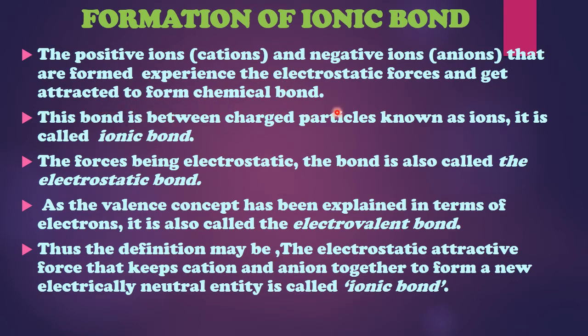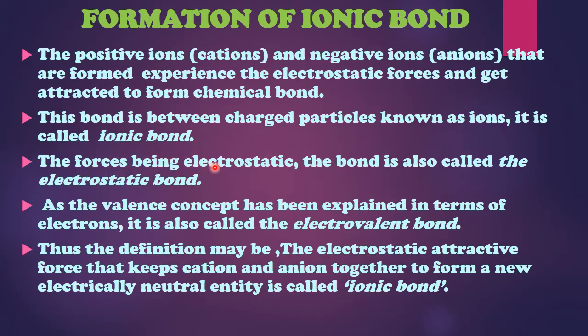So after loss and gain of electrons by the atoms, they change into ions, and after the formation of ions, they attract each other because they have opposite charges on them. So whenever there is a bond between ions, that's called an ionic bond.